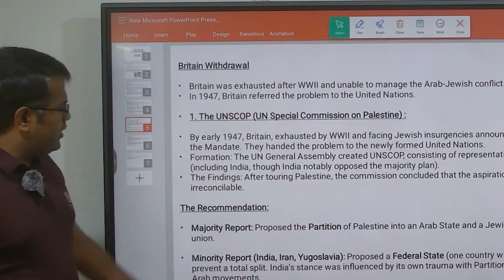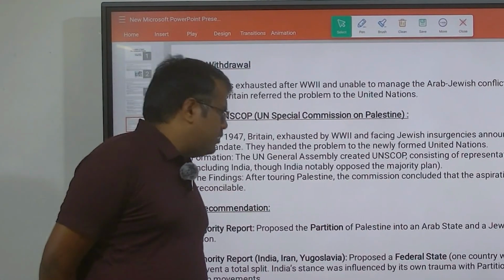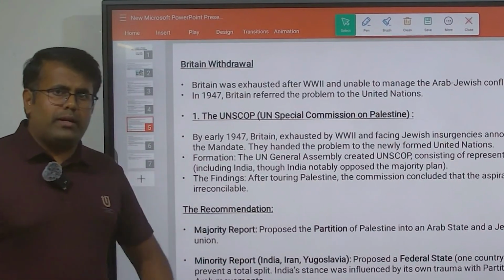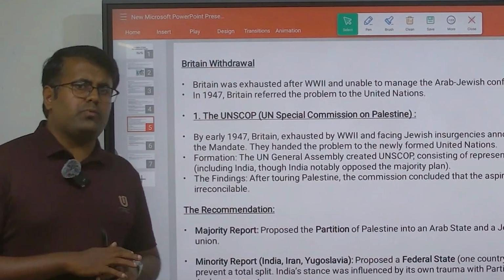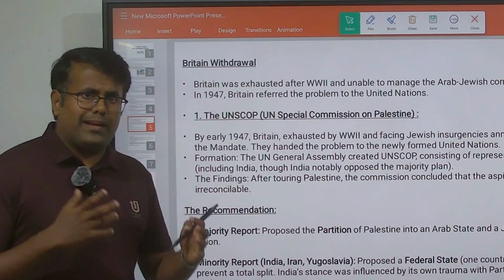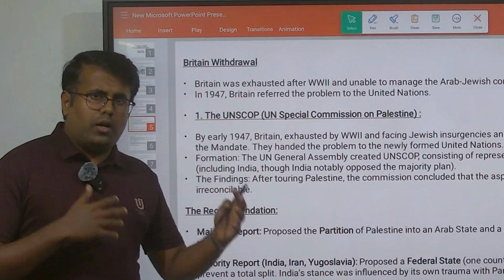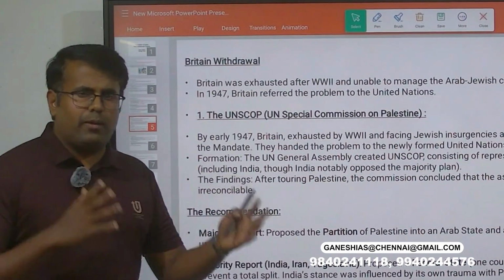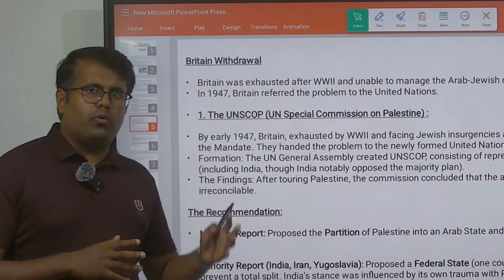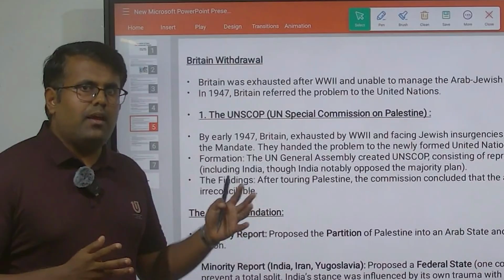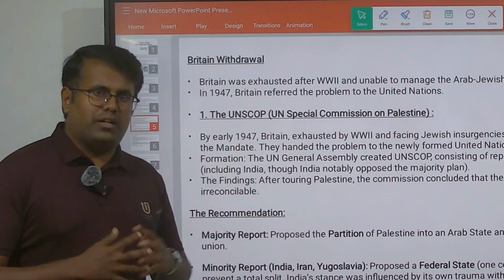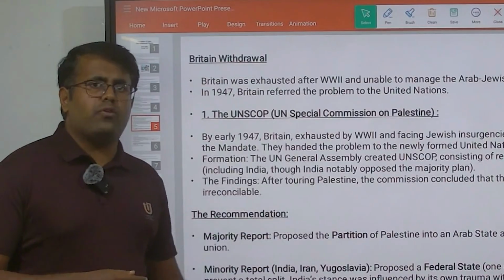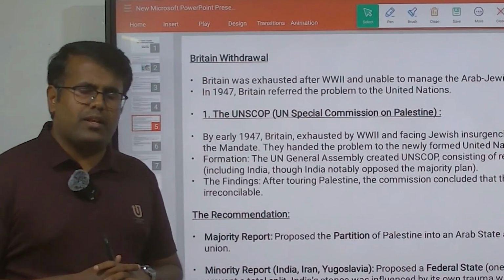Right? So why is this group bringing this kind of decision? Because we already know India underwent a partition which was very deadly in terms of communal riots and other things. So India was not much in favor of dividing this territory into two different states, and India wanted to take such a decision, and this recommendation was put into voting in the United Nations General Assembly.